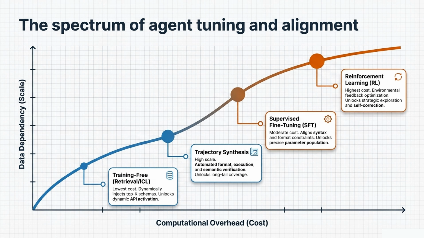Now, how do we train these agents? Let's look at the spectrum of agent tuning. For the lowest computational cost, we use training-free methods to dynamically unlock API activation. As we scale up data dependency, we use trajectory synthesis for high-scale formatting and long-tail coverage. Next is supervised fine-tuning, or SFT, which aligns syntax and format constraints. Finally, for the highest capability, we use reinforcement learning. While it has the highest cost, RL unlocks strategic exploration and the ability for the agent to self-correct.